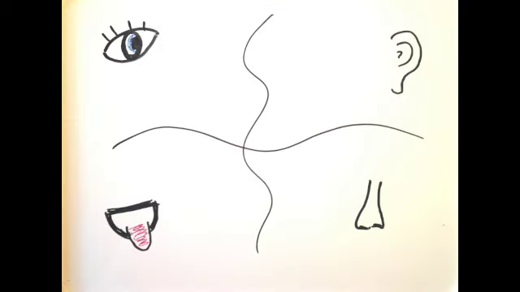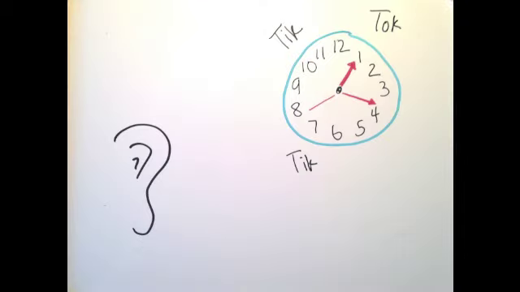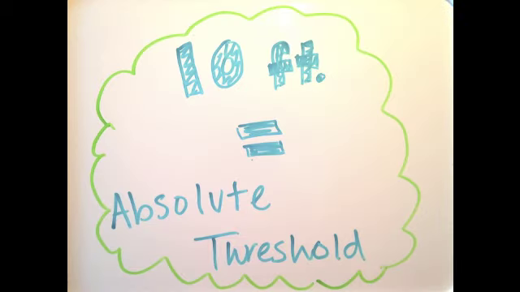Absolute thresholds are the minimum stimulation necessary to detect a particular stimulus, whether it's light, sound, pressure, taste, or odor, 50% of the time. Say you have a clock. The clock might be ticking, but if you are standing 50 feet away, you would not hear it. However, if you are standing 10 feet away, you may be able to hear it. Therefore, 10 feet is your absolute threshold in this experiment.